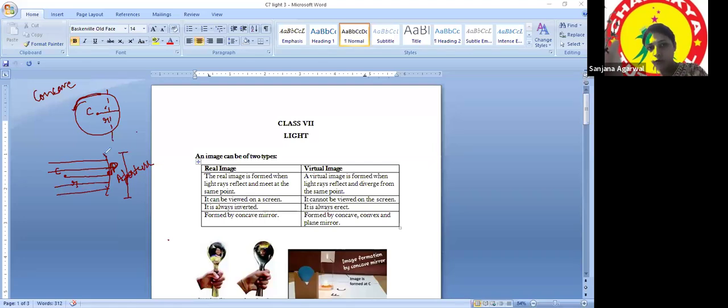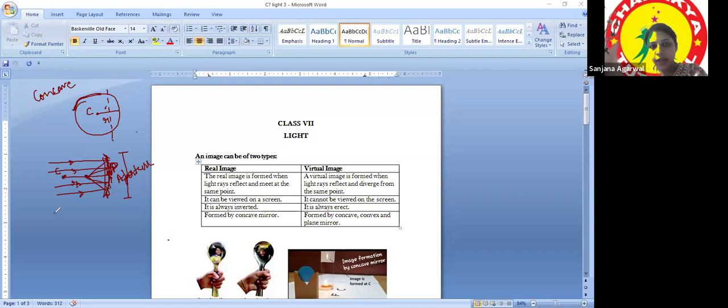I forgot to make it dotted dash on the right side because it is painted. Please remember to do that. On the right side is painted. Okay, now all those parallel light rays will converge at a single point. Can you see? And that is on the same axis.